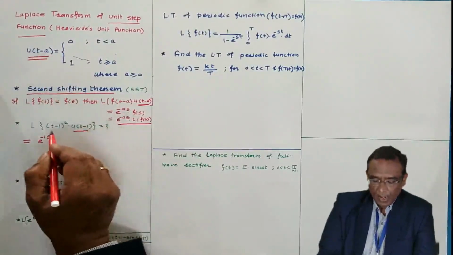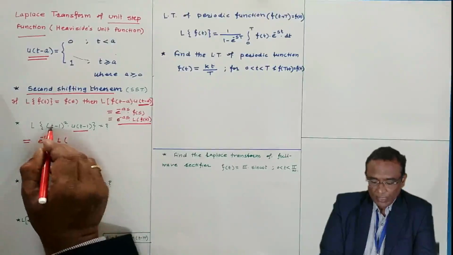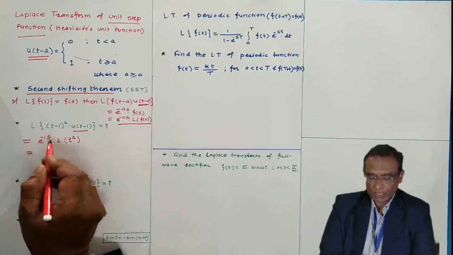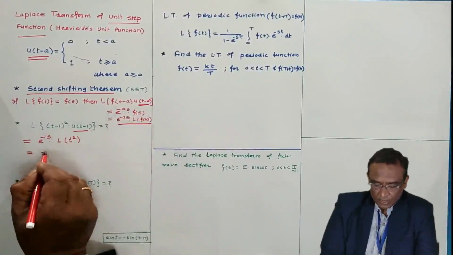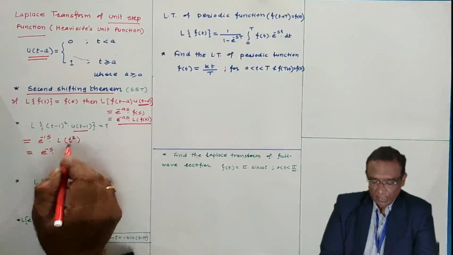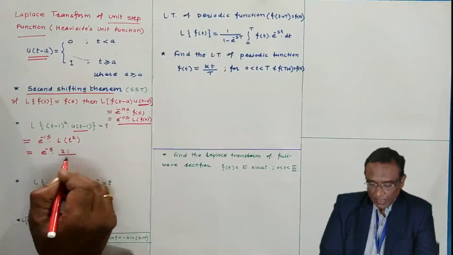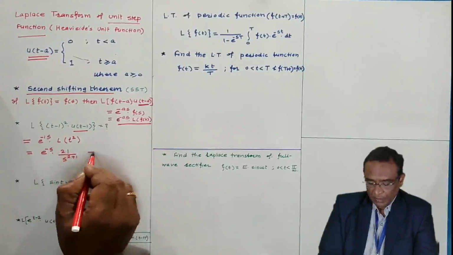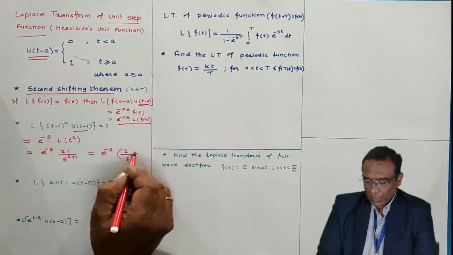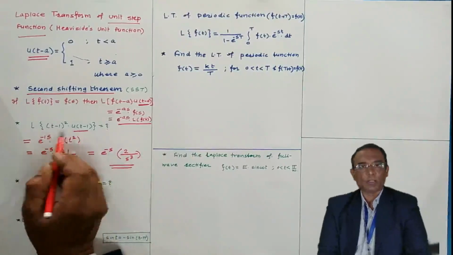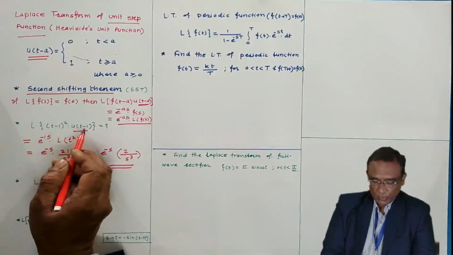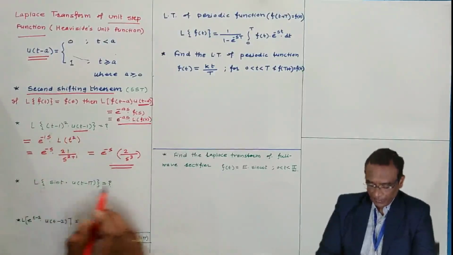And the Laplace of only t square, because I have removed the minus 1 by writing e to the power minus s. Laplace of t square: Laplace of t power n is factorial n by s to the power n plus 1. So e power minus s into 2 by s cube is the Laplace transform of this function, (t minus 1) whole square multiplied by the unit step function. Okay, please remember.